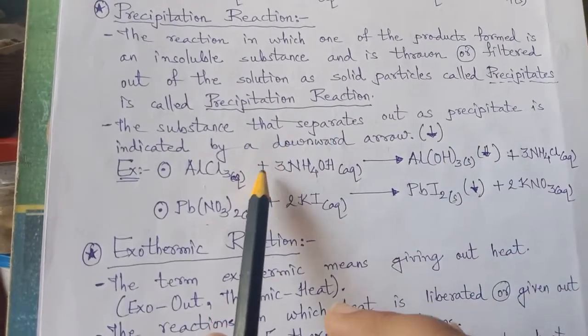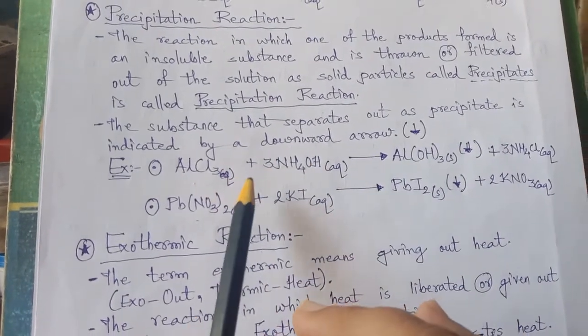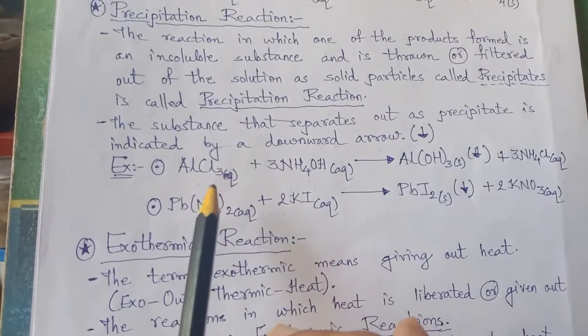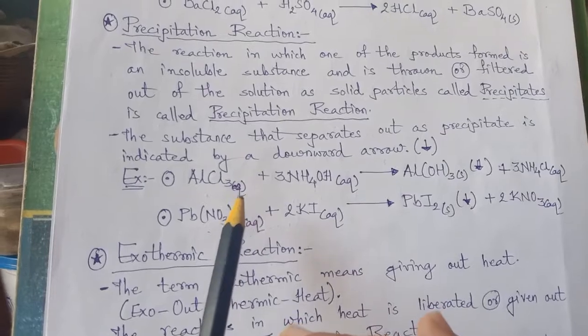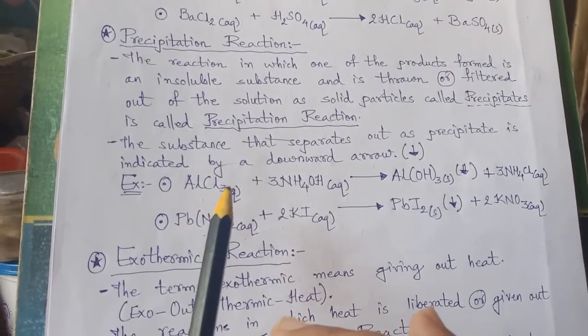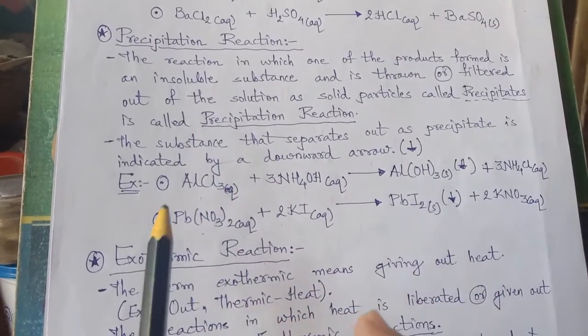If you remember one of the animated videos I sent before the summer break about lead nitrate, in that you would have observed yellow colored precipitates. Two solutions were there, potassium chloride and lead nitrate. Lead nitrate gave yellow colored precipitates, and potassium chloride was the aqueous solution.